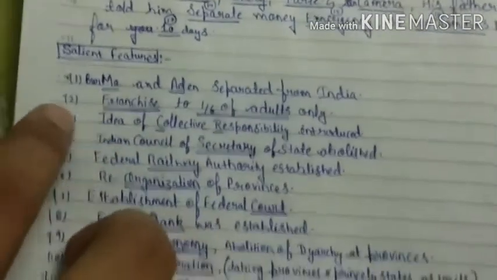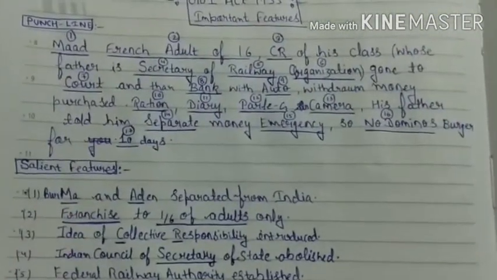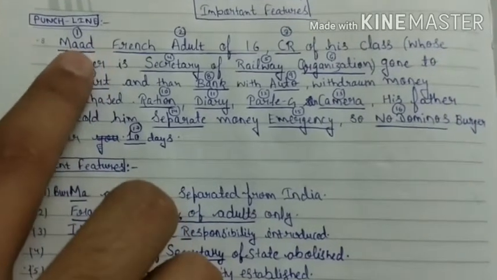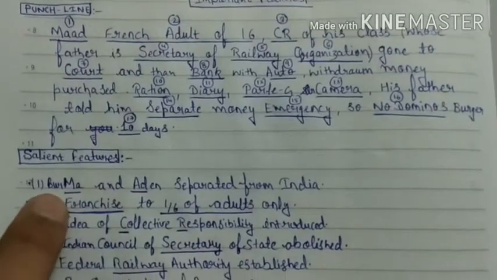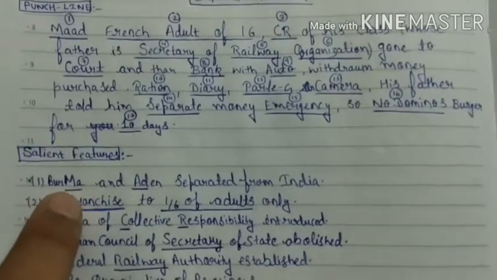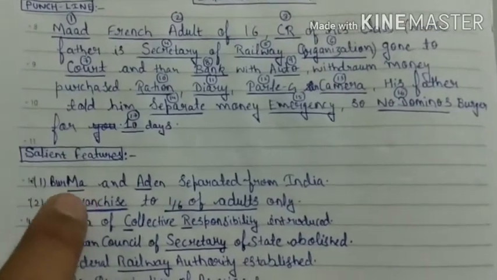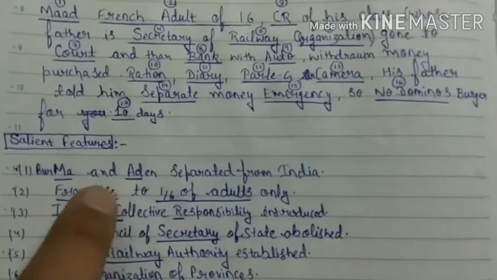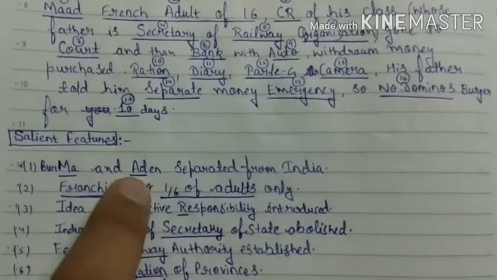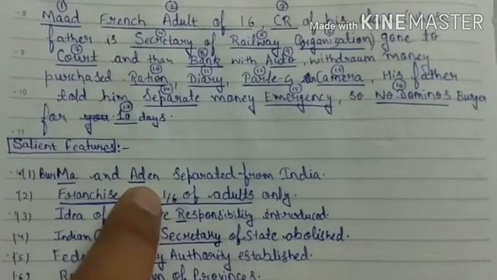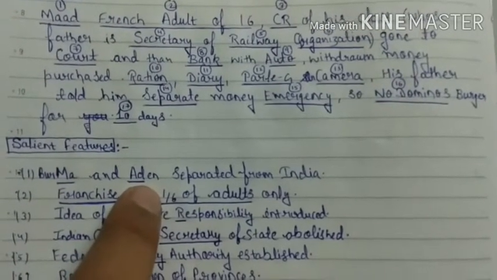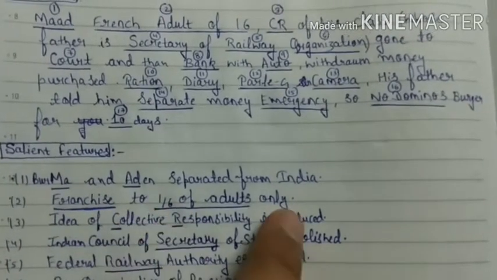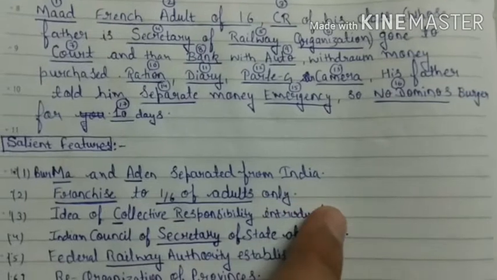Here you can relate these features with the punchline. Here the word mad, you can disintegrate into two words. MA is the last part of Burma, and AD from Aden. So Burma and Aden separated from India. And point 2, French adult of 16 means the franchise to 1/6 of adults only.